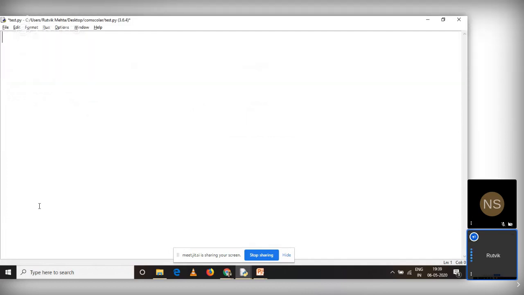Now I'll show you how to work with external modules. Say for example, you want a certain functionality, and that function is not available by default with Python. So you might have to work with external modules. You have created a list, but say for example, I want to create arrays in Python. What is the difference between list and array? A list can contain multiple types of data, an array can contain a single type of data. And there is no inbuilt data structure called array in Python. Still I want to work with it. So there is a module called numpy in Python. How can you work with it?